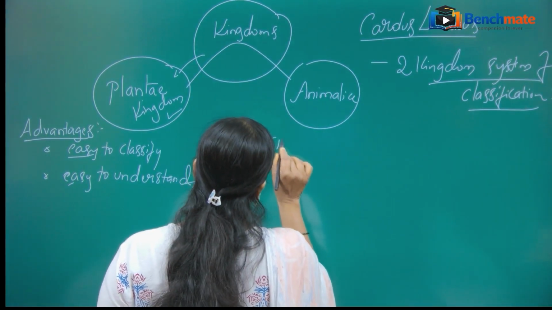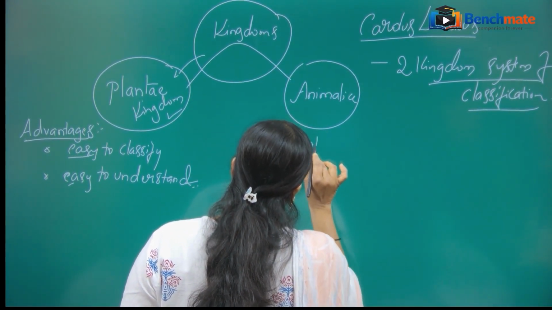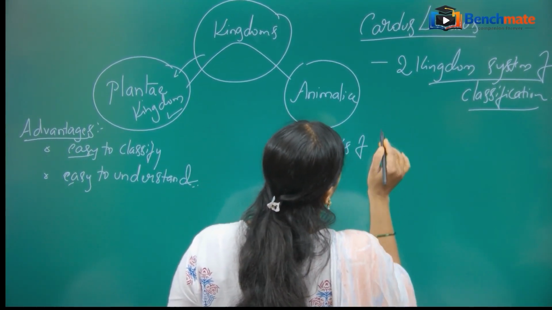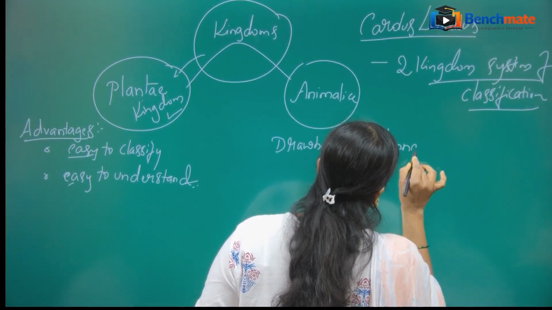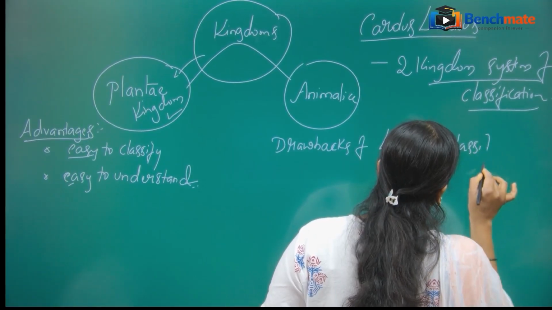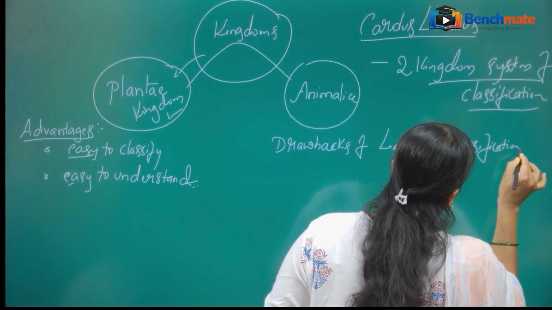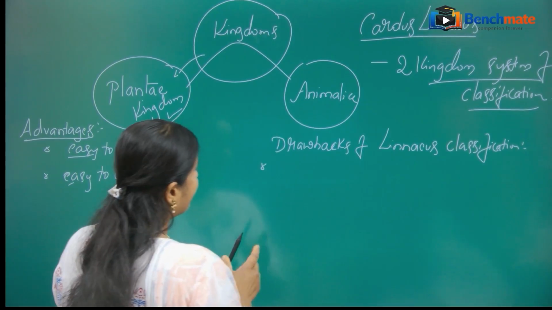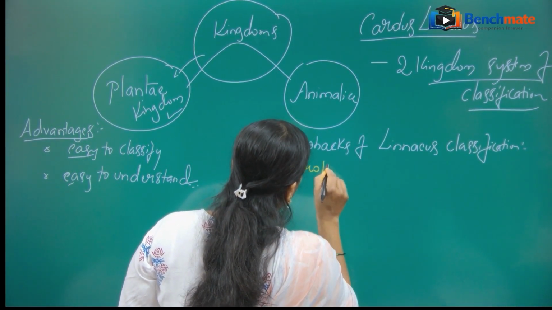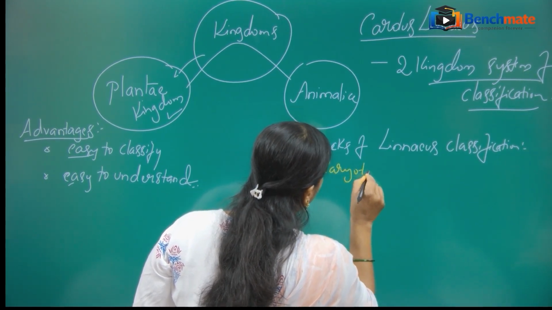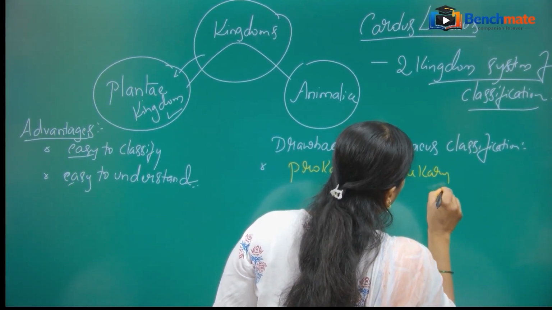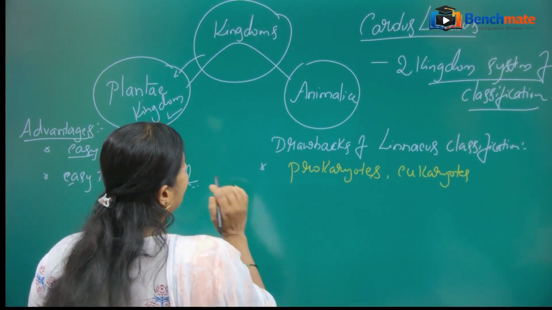Let us see what the drawbacks of Linnaeus classification are. The drawbacks are, he kept, he included the prokaryotes as well as eukaryotes in the same group. Is it right?